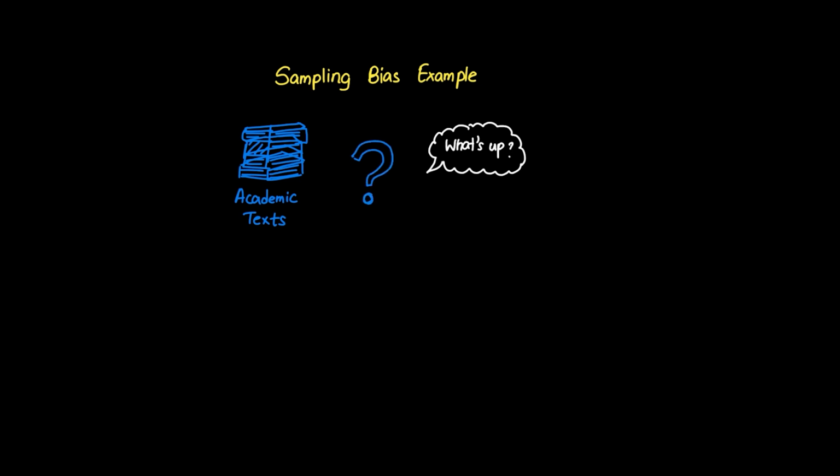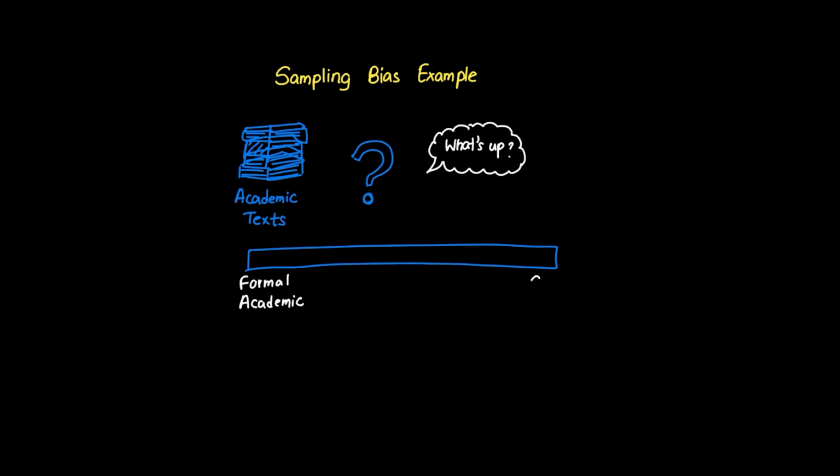The AI has been disproportionately exposed to formal, structured academic language with complex vocabulary and rigid grammar. When someone asks "what's up" or uses slang, the model is like a professor at a teenager's party, technically capable, but contextually lost. Sampling bias occurs when training data doesn't represent the full spectrum of language use.